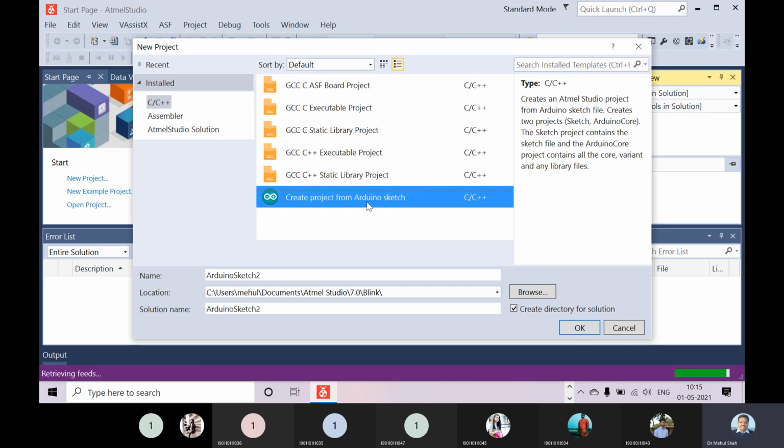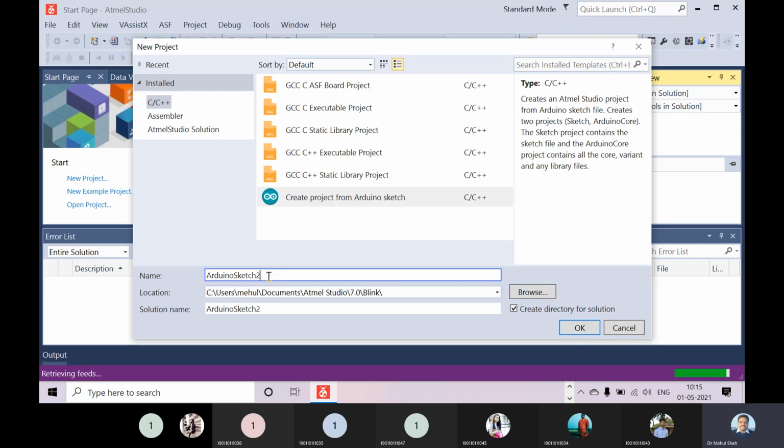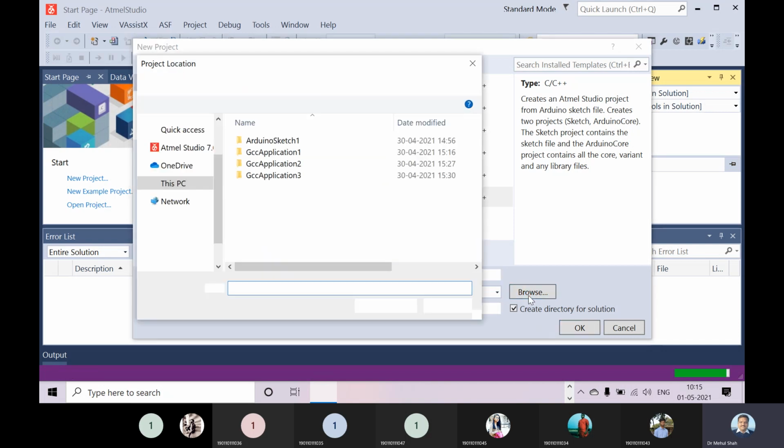Here this is my Arduino code which I am running from Atmel. So this is the name of my file, and I have to give the link over here.